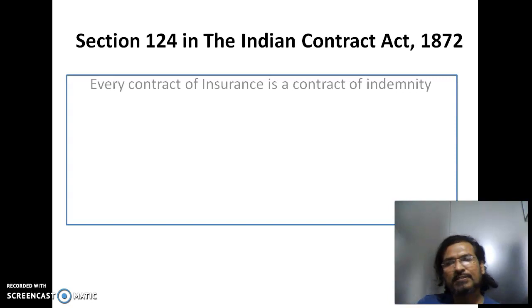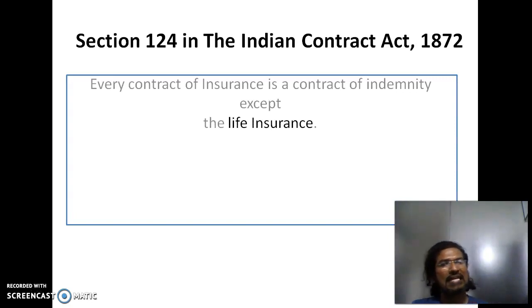A very important thing we also need to understand here is that every contract of insurance is a contract of indemnity. But we do have an exception here too: life insurance is not a contract of indemnity. Let's look into that in the next slide.